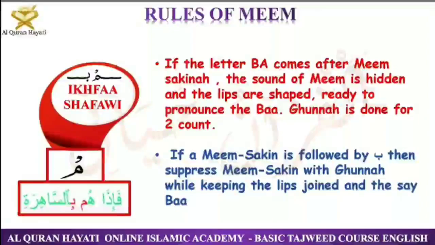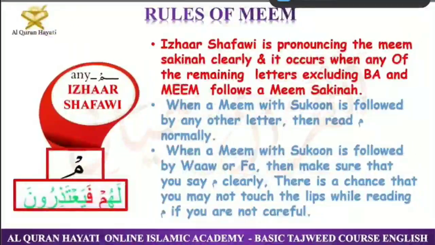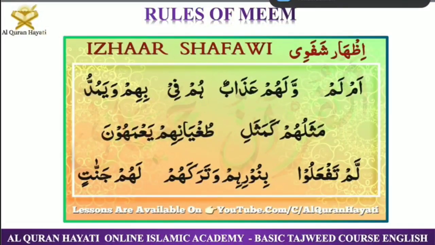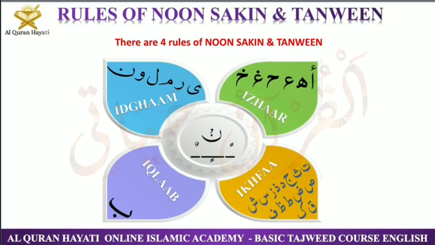These are very easy. Tomorrow, the rules of Noon Sakin which we are going to learn are a bit confusing, but inshallah, if you listen to it carefully and write your notes and don't depend upon the recording, kindly attend the online class, because Noon Sakin ruling is a bit confusing. It is easy. I just don't want to demotivate you. But here the letters are many. In Izhar there are 6, in Idgham there are 6. You'll have to remember this. In Ikhfa there are so many, and in Iqlab there is 1 letter. But in the rulings of Meem Sakin, it was so easy. 1 letter in Idgham, 1 letter in Ikhfa, and all the remaining in Izhar. But here they are divided into many other groups, and that is why it will be a bit difficult to understand, but still it is very easy, inshallah.